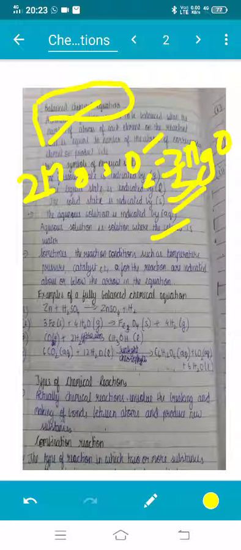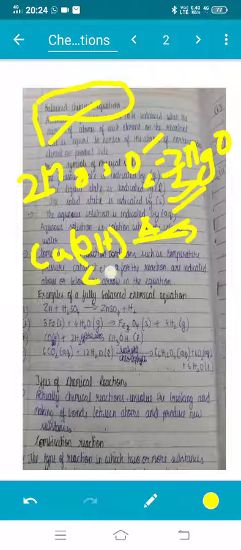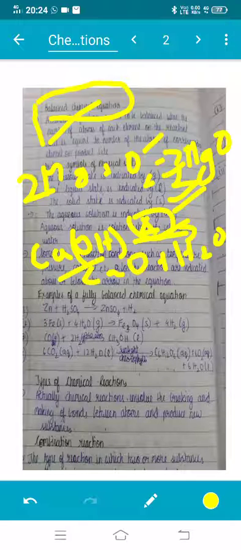Okay, sometimes the reaction conditions are written on the arrow. Ca(OH)2 with heat gives CaO plus H2O. So there is heat involved in it, and this is the line that explains it.